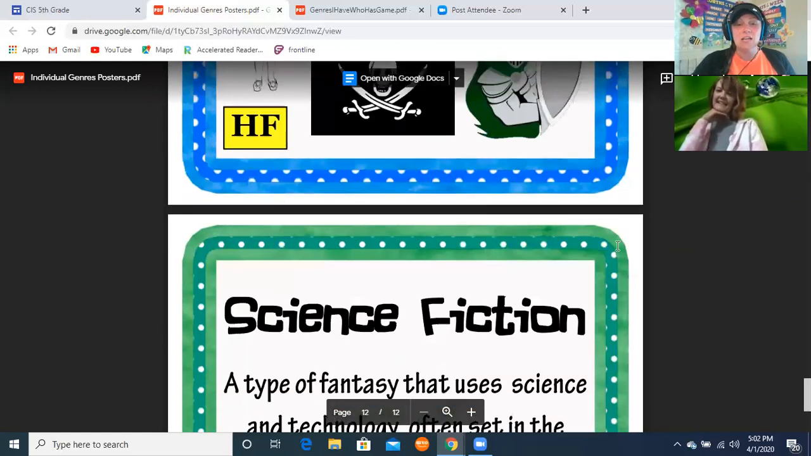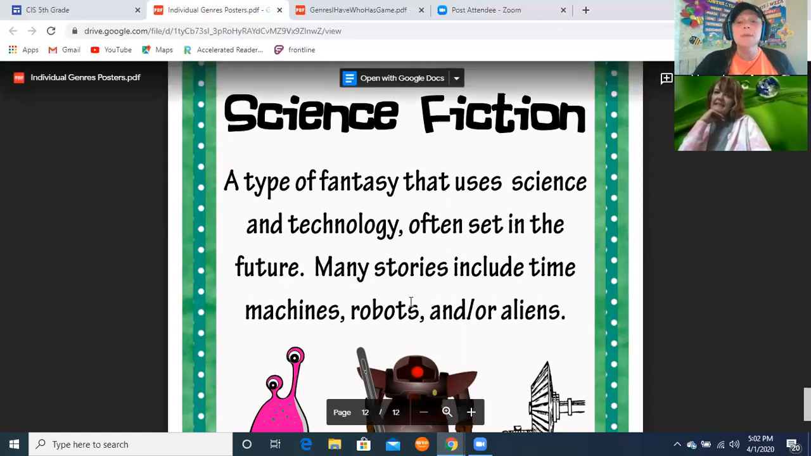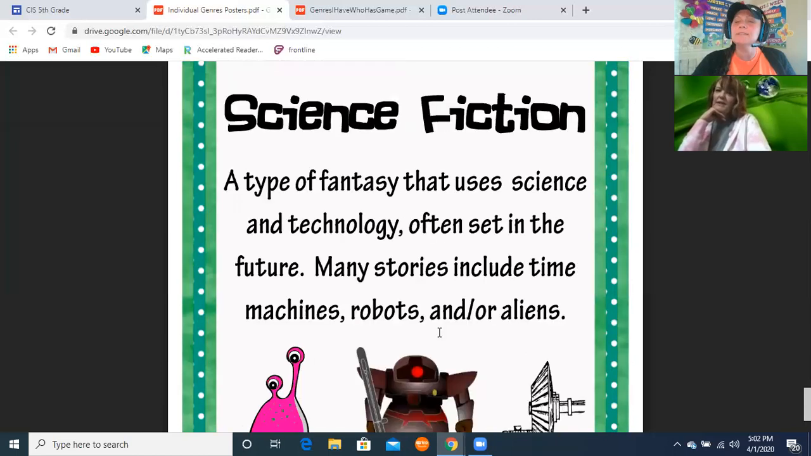Good. All right, science fiction is any type of fantasy that uses science and technology. The setting is often in the future. Many stories include time machines, robots, and aliens. So I'm not crazy about science fiction. Me either. I like historical fiction better. But A Wrinkle in Time, I think that does fall under science fiction. Yeah, I think so too.